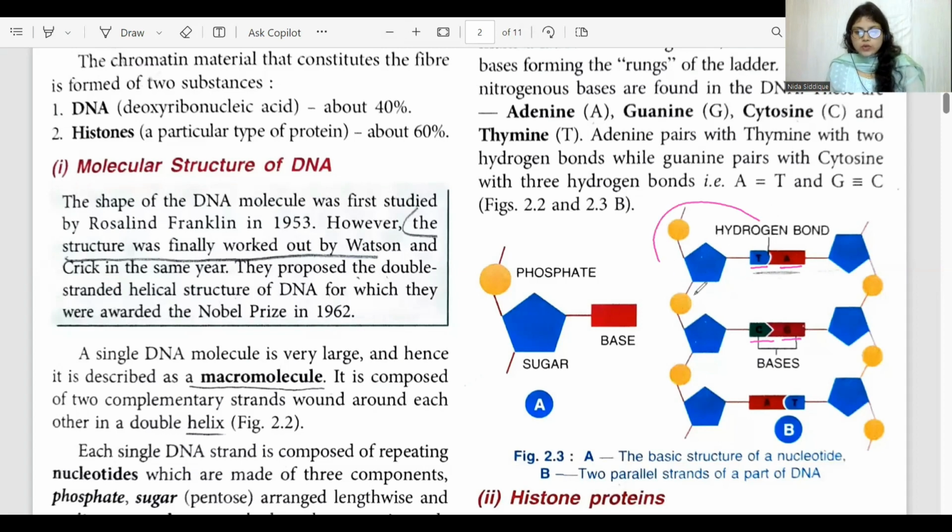See, this is 1 unit of nucleotide. Next, there is another unit of nucleotide. Next, there is another unit of nucleotide. So, many nucleotides are placed together and they form the DNA. So, they are formed of repeated units of nucleotide. What does a nucleotide consist of? A phosphate, pentose sugar, as well as a nitrogenous base.